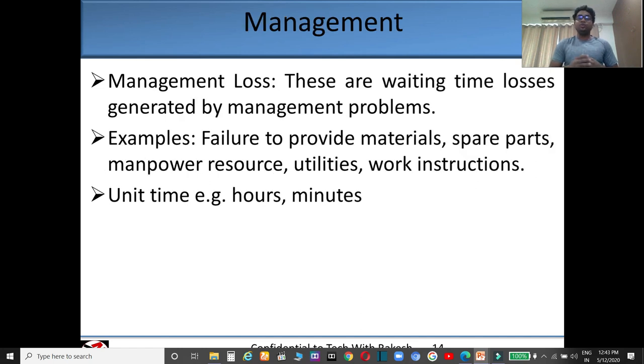Management loss. These are waiting time losses generated by management problems. Suppose you are not receiving the material at your production line at the correct time due to lack of raw material, spare parts, or manpower resources. These losses are called management loss. Its unit is also either in minutes or in hours.